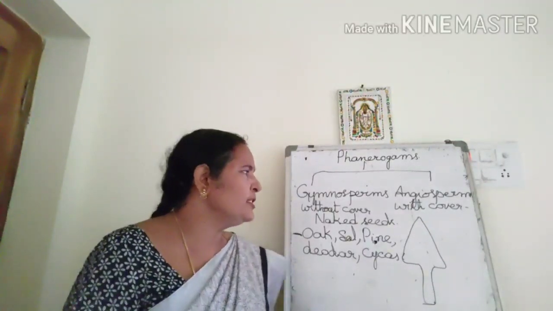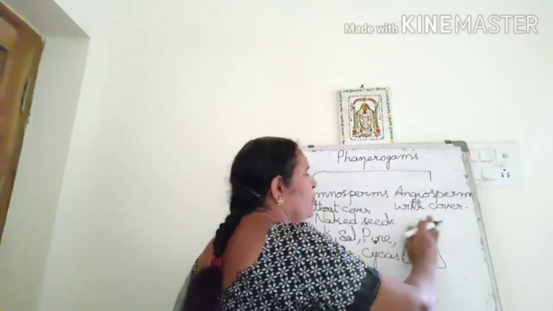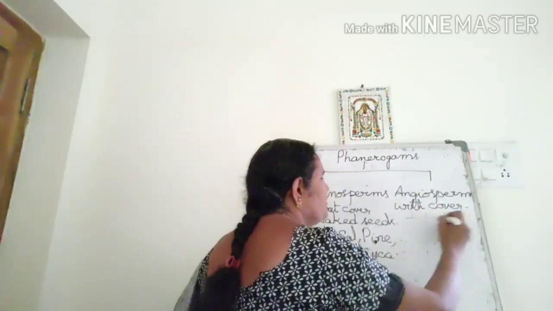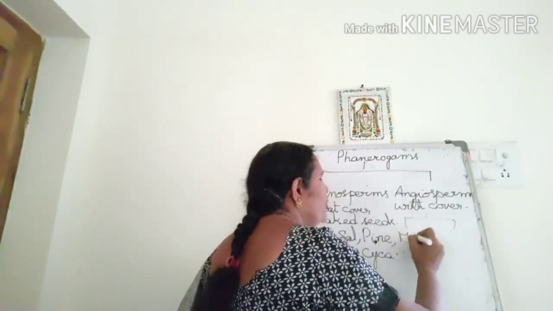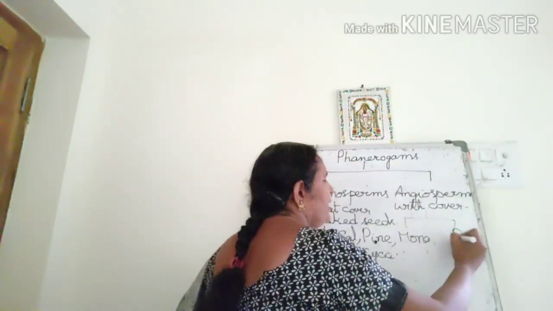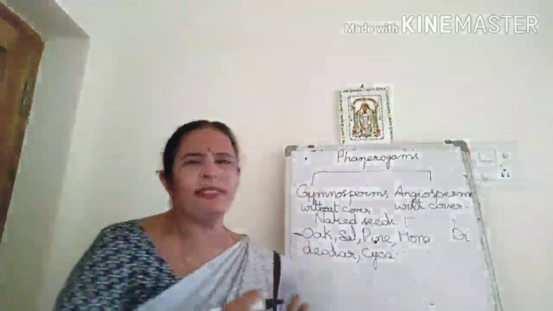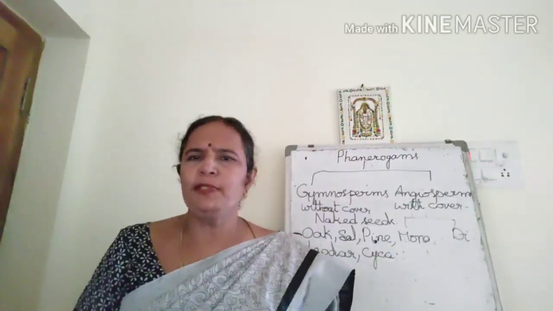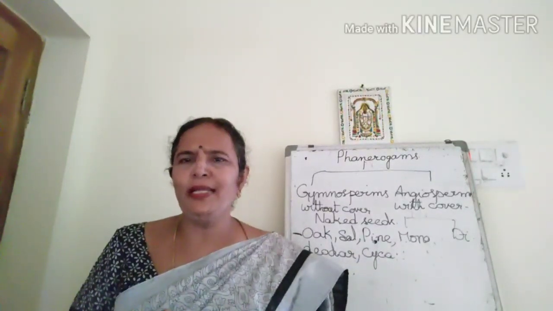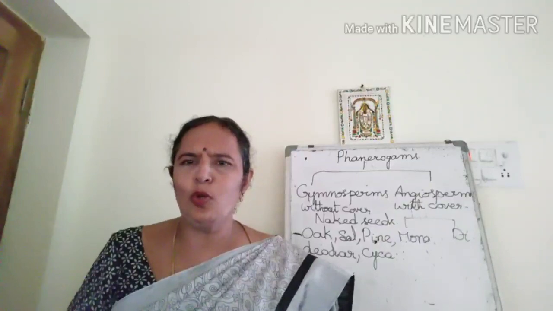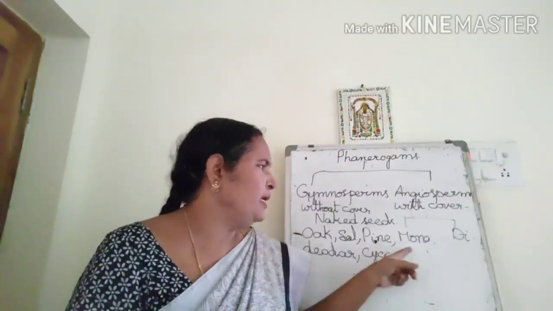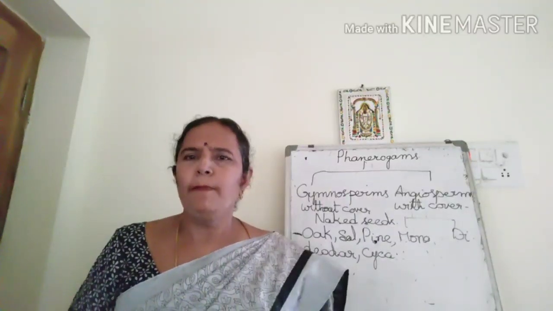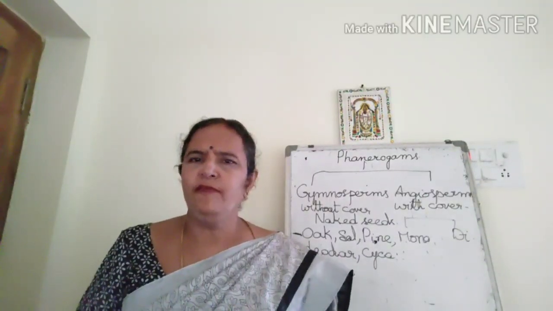But here angiosperms are again divided into monocots and dicots based on the presence of cotyledons. If you observe groundnut, you can separate it into 2 equal halves, 2 cotyledons. But in rice, can you separate it into 2 equal halves? No. Wheat seed, we can't.